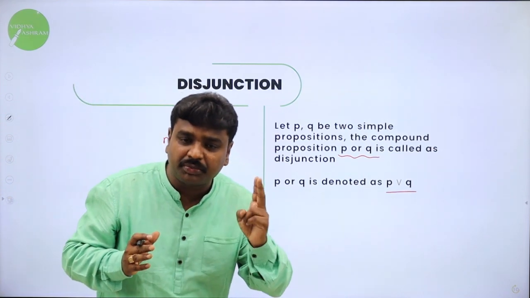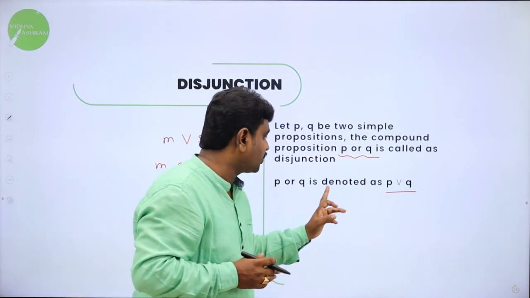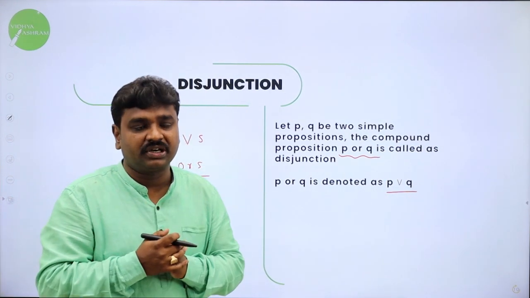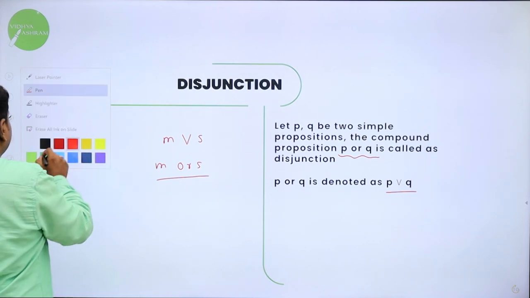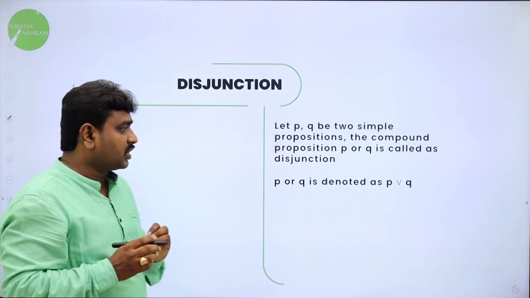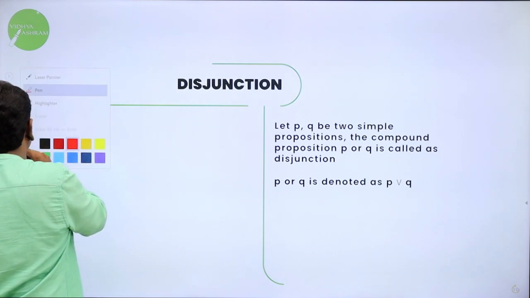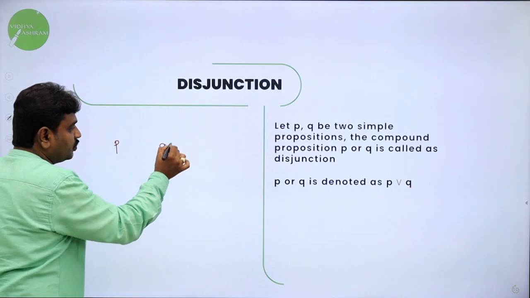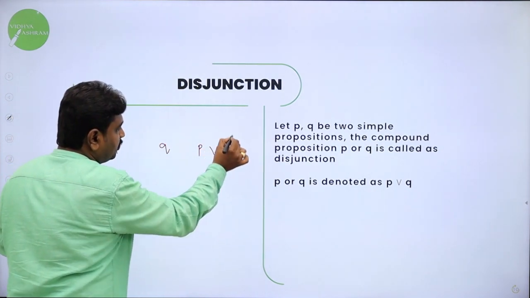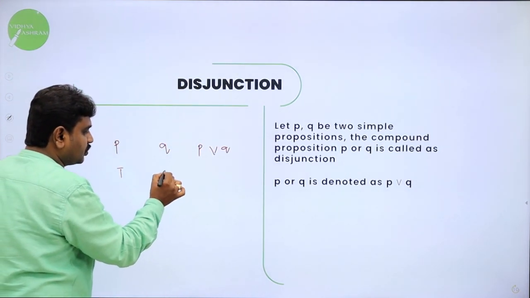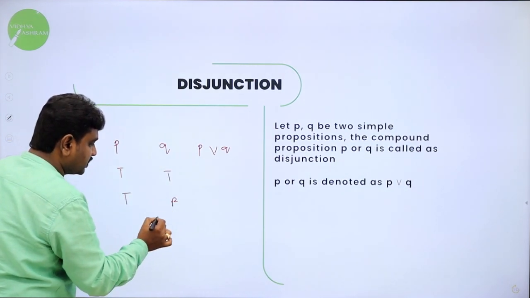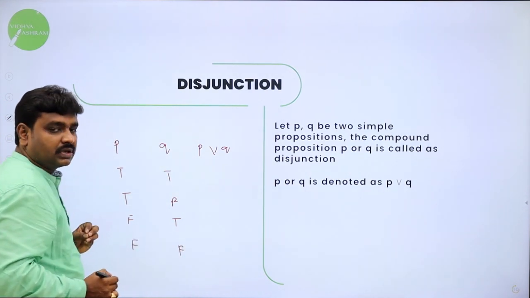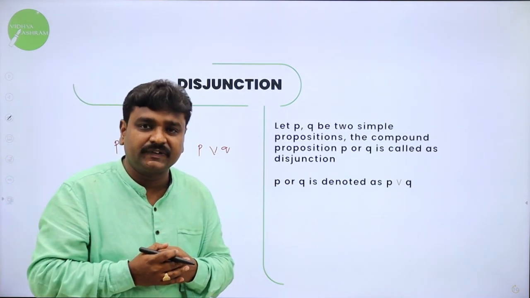Let P, Q be two simple propositions. The compound proposition P OR Q is called a disjunction. Now, we will go ahead with the truth table. To learn the truth table, you should know the possible combinations. I can take P, I can take Q, I can take P OR Q. What are the possibilities? Both may be true, or the first may be true and the second false, or the first false and the second true, or both false. The logic is simple, opposite to that of the conjunction.